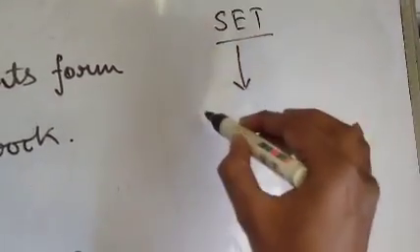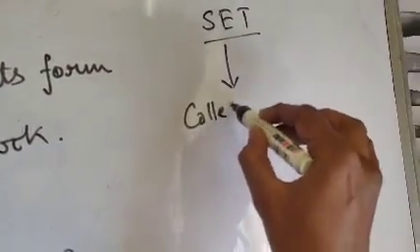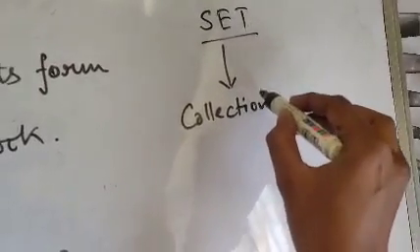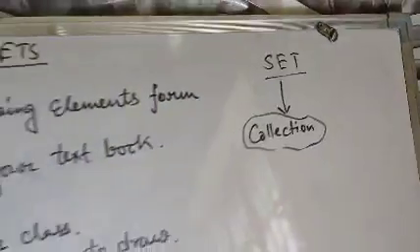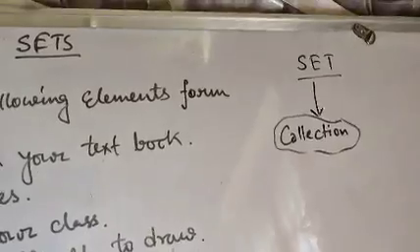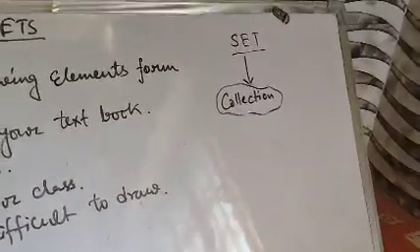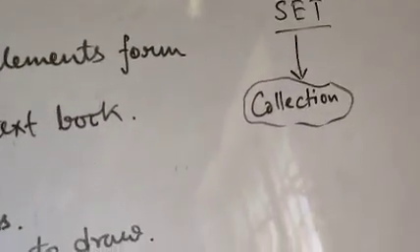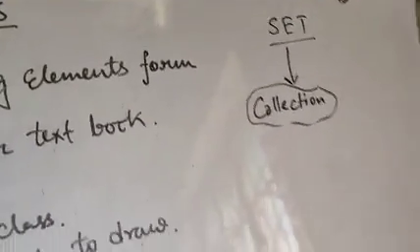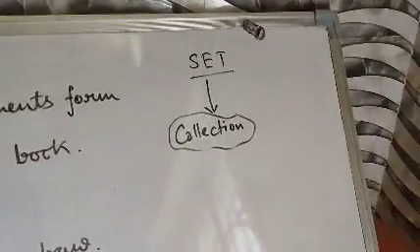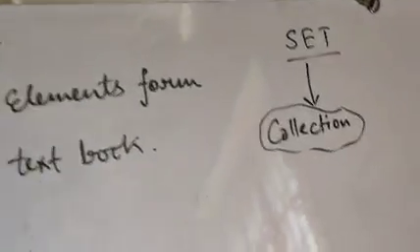What is a set? A set is a collection of something. Collection means it can be anything. It can be a collection of books, a collection of toys, a collection of flowers, anything. So a set means a collection of something.